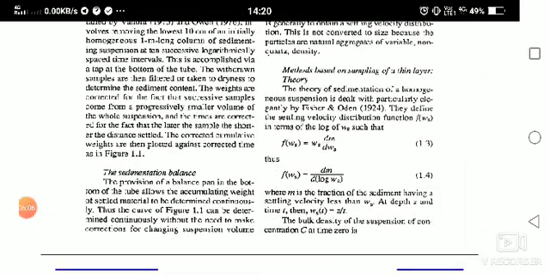The methods based on sampling of a thin layer theory. The theory of sedimentation of a homogeneous suspension is dealt with particularly elegantly by Fisher and Norden. They defined the settling velocity distribution function in terms of the log of Ws.